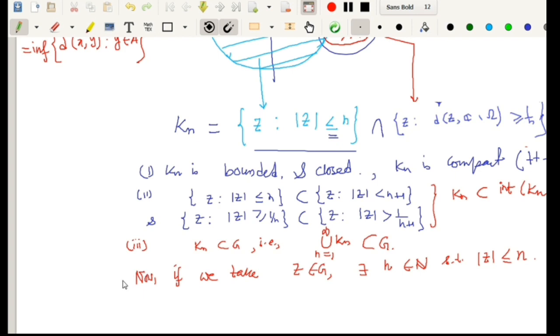This observation helps us to construct an n0 such that z belongs to some Kn0, and that Kn0 is a subset of the union of Kn, n equal to 1 to infinity.